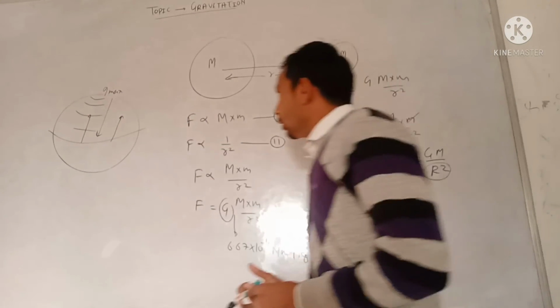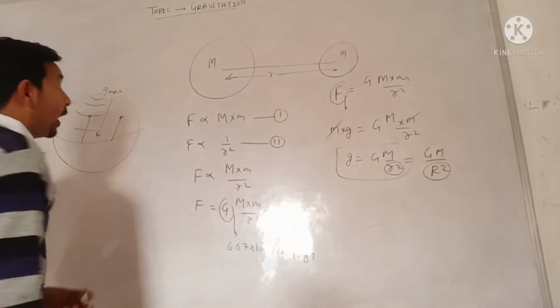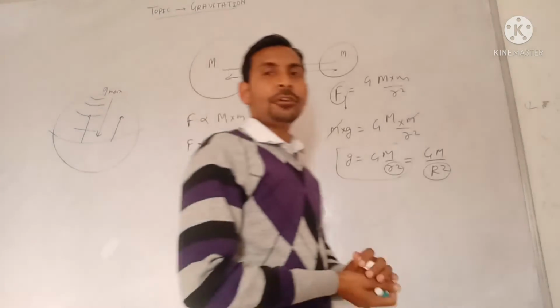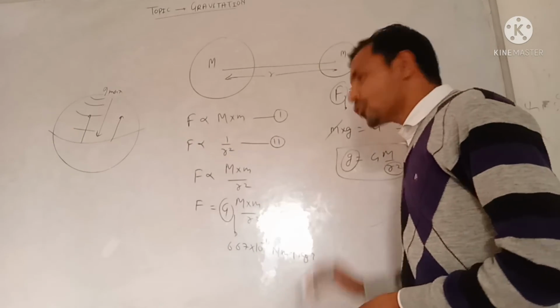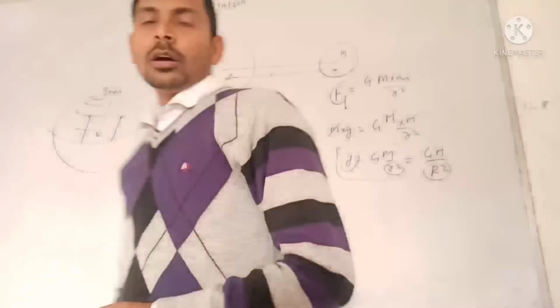So this is what we have learned about gravitation and gravity, that means the variation of small g. In the next topic we will discuss some other topics.